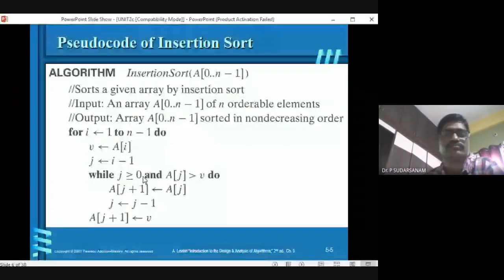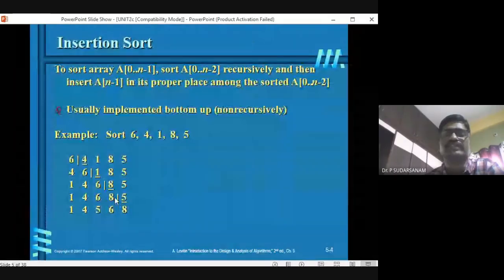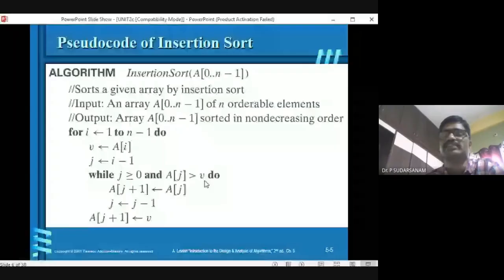And here is what I told you already. I asked Rashmi, 8 is greater than 5, 8 is moved. Next 6 is greater than 5, 6 is moved. 4 is greater than 5, condition will become false. So it will stop the process. So that is the condition you have to write: while j value is greater than or equal to 0 and a of j less than the value. If it is that case, do the process, a of j less than the v.